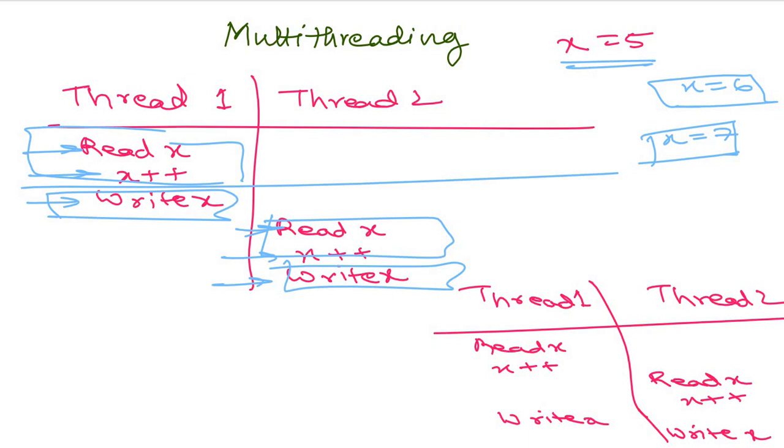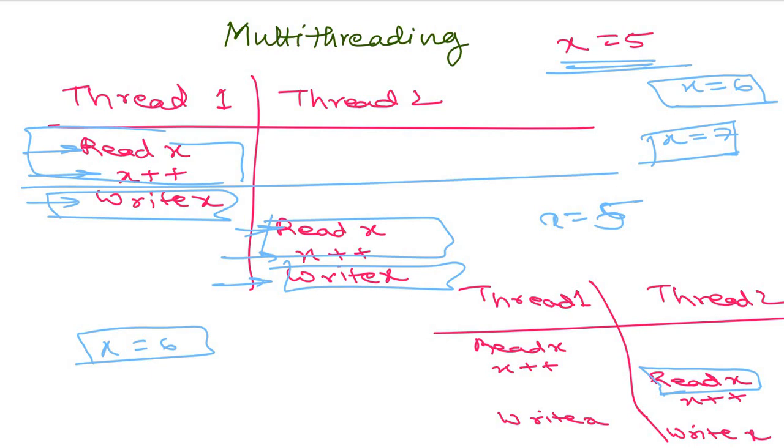Now again for the same case, x is equal to 5. The system reads x is equal to 5 and it does x plus plus, that is x is equal to 6, but the system doesn't know that x is equal to 6 until we write x. So at the stage where thread 2 is reading x, it takes x is equal to 5 rather, because x is equal to 6 is not taken by the system until it's written.